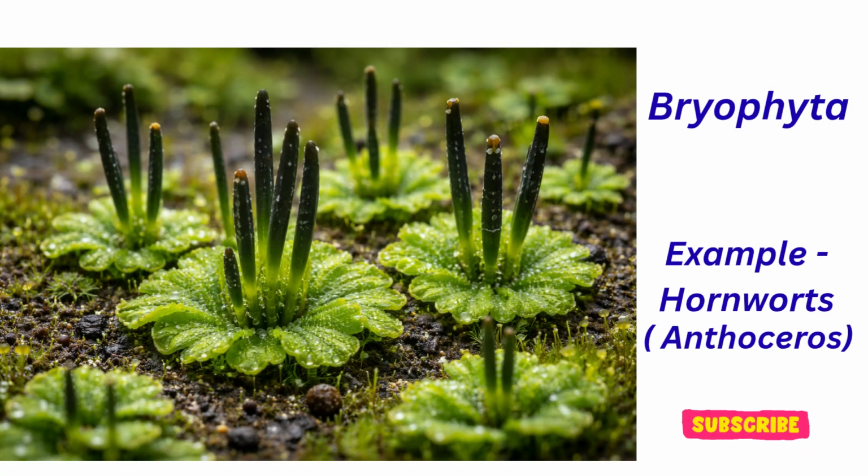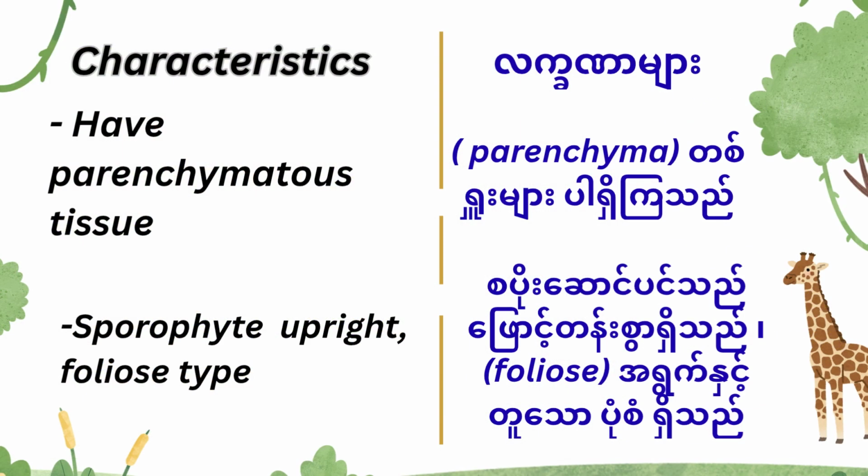Bryophyta, example, hornworts, Anthoceros. Have parenchymatous tissue, sporophytes upright, foliose type.